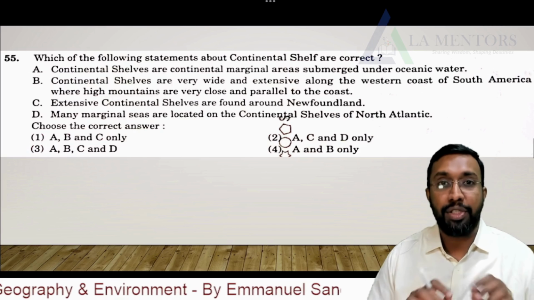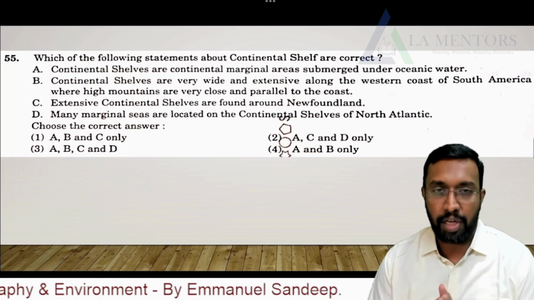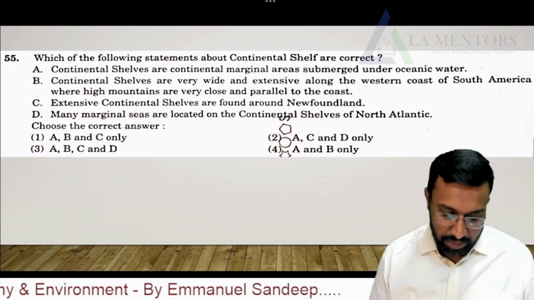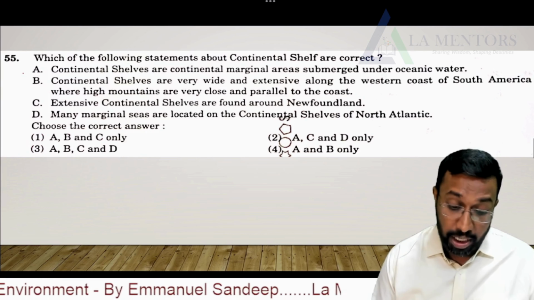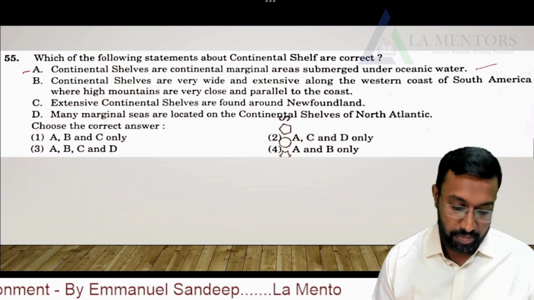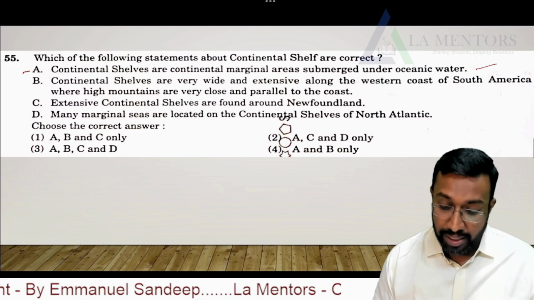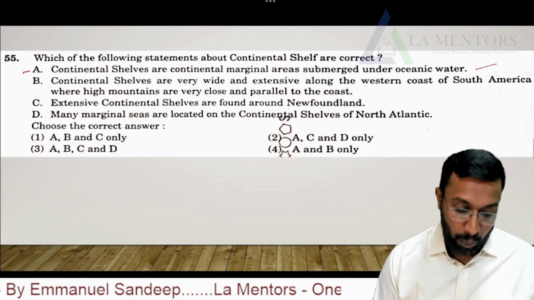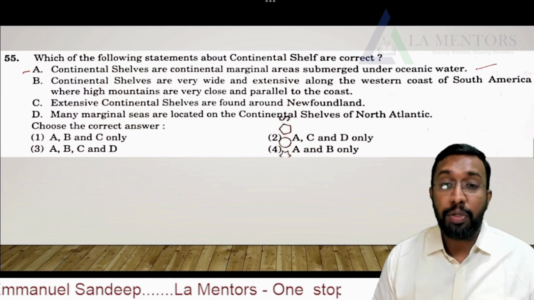It's completely a geographical question. If you are thorough with your concepts of geographical information, you will be able to do this. First statement: continental shelves of the continent are continental marginal areas submerged under oceanic waters. Very true. Continental shelves are very wide and extensive along the western coast of South America, where high mountains are very close and parallel to the coast.